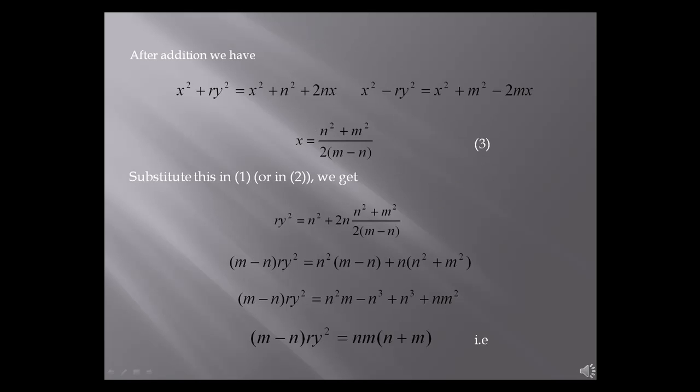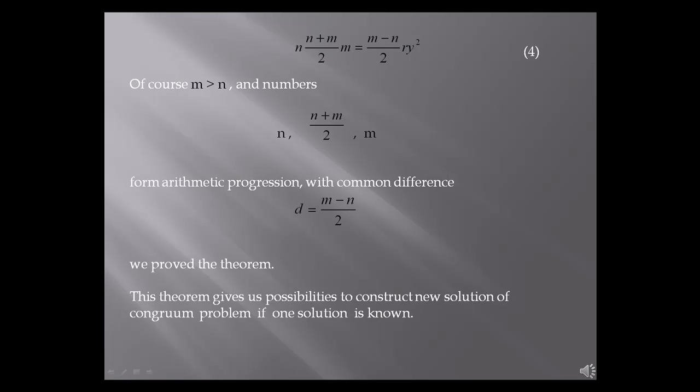After addition, we have these two equalities, and we get a third formula. If we substitute this in the first or in the second, we get the following. Of course, m must be more than n, and the numbers n, n plus m divided by 2, and m form an arithmetic progression with common difference d, which is equal to m minus n divided by 2.